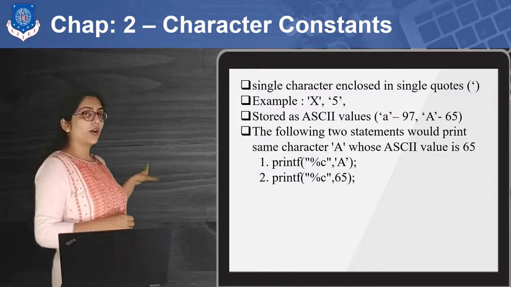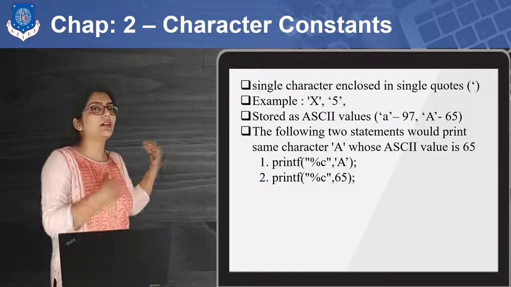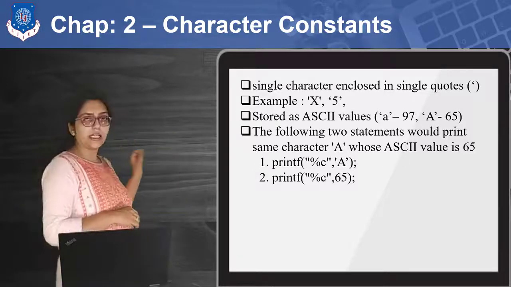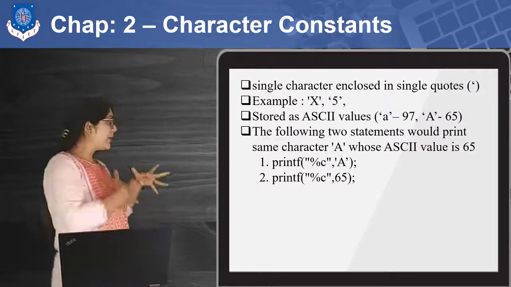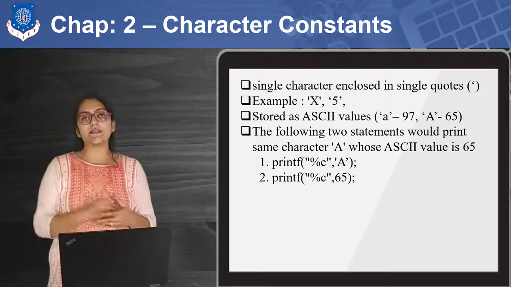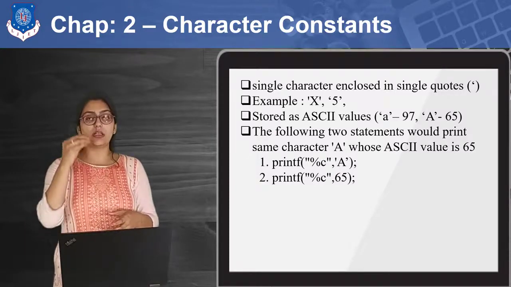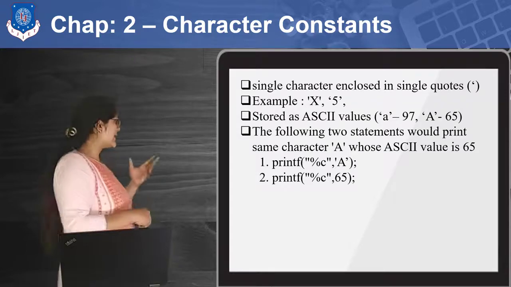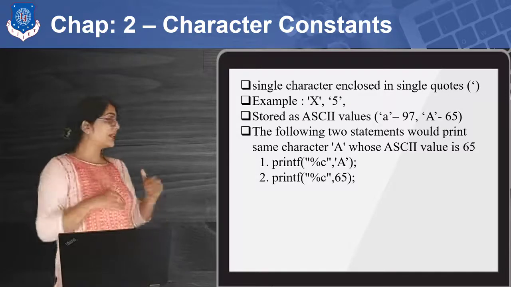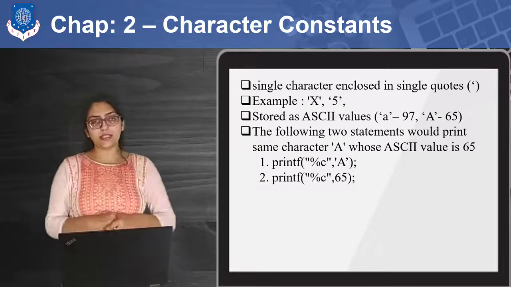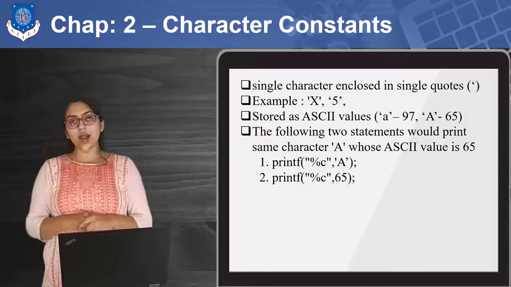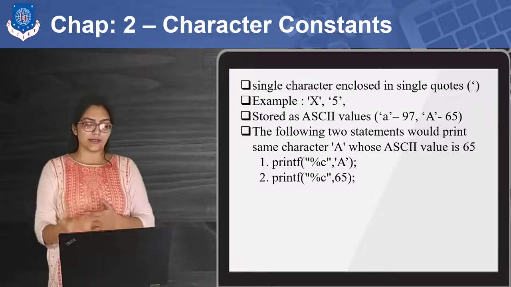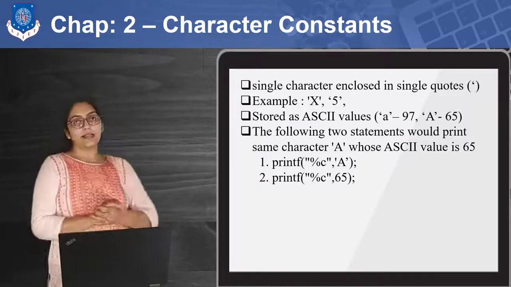But here, instead of a variable name, I am directly using a constant, that is 'A', which is enclosed between single inverted commas. So it will be considered as 65, because the ASCII value, the integer value associated with capital A, is 65. Right? So both printf statements are the same. You can try this program in your printf, and we are going to try this. So don't worry if you don't understand right now. This is called a character constant.